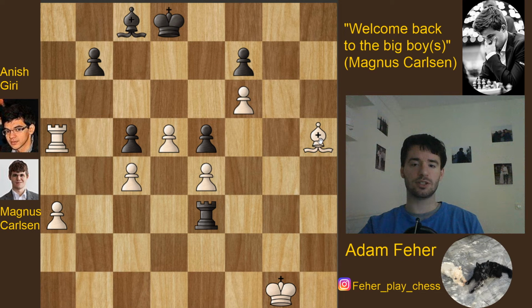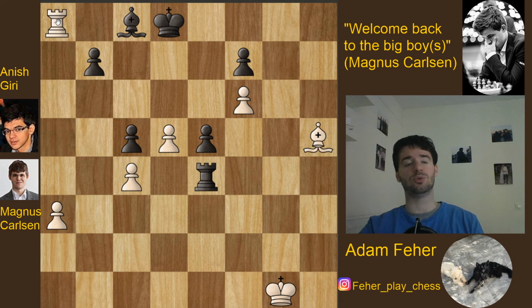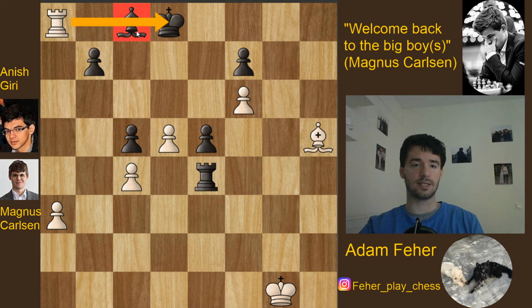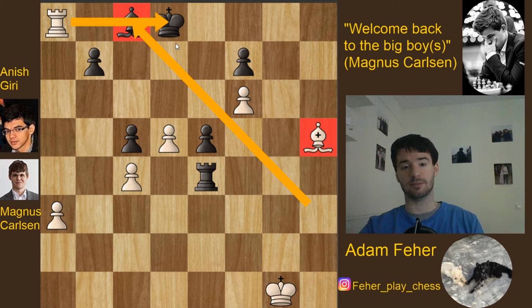And here comes actually the problem that white is going to eliminate this f7 pawn, and then this f6 pawn could become a monster. Now Giri takes this pawn, and Carlsen plays rook a8, another important move. So now the black king is pinned, and this c8 bishop is actually the piece that is pinned. And once white manages to put his bishop on this diagonal, black's bishop could be just gone.